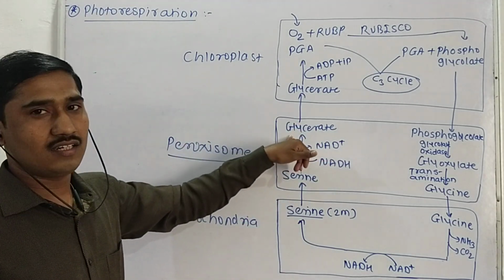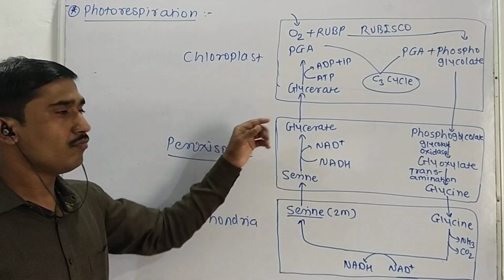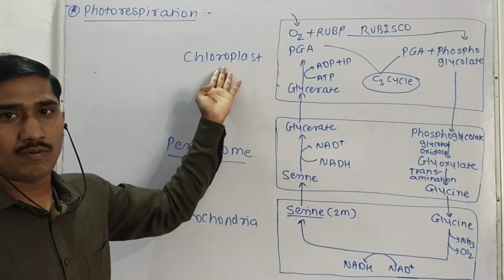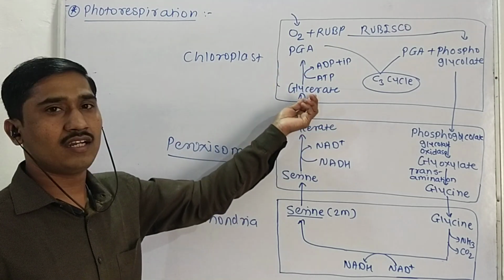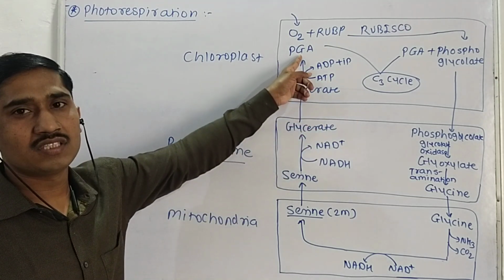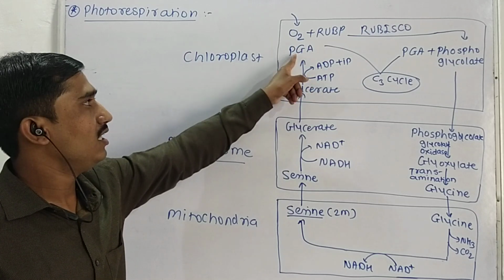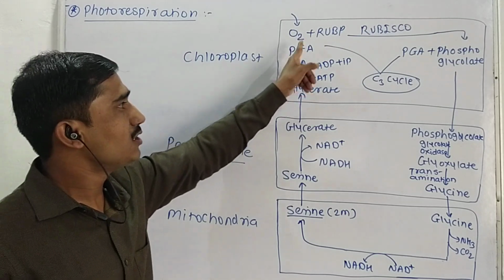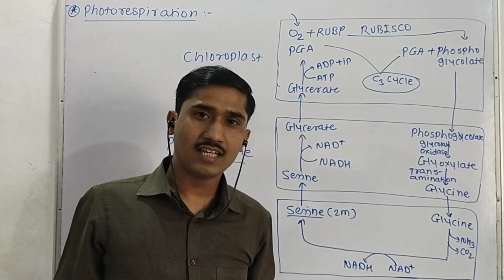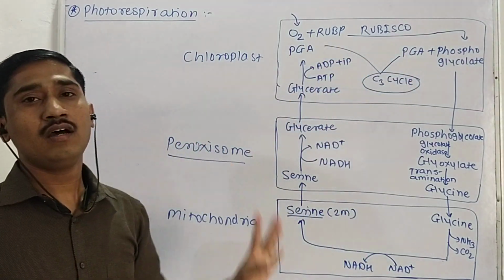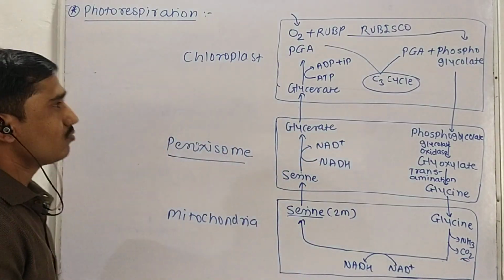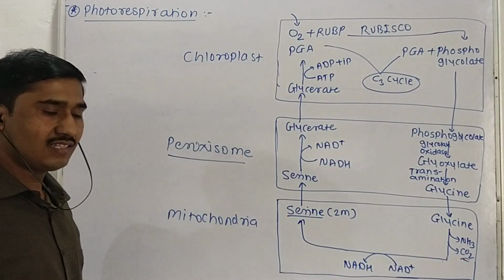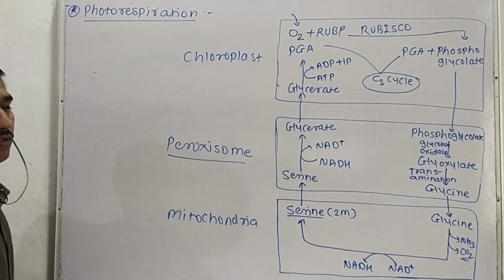Then this glycerate, which is produced in the peroxisome, is transported into the chloroplast, and in the chloroplast there is a phosphorylation of glycerate, and finally the molecule produced is PGA. Then this PGA enters into the C3 cycle and the plant prepares the food material. So here CO2 is given out, that's why photorespiration is called a wasteful process.